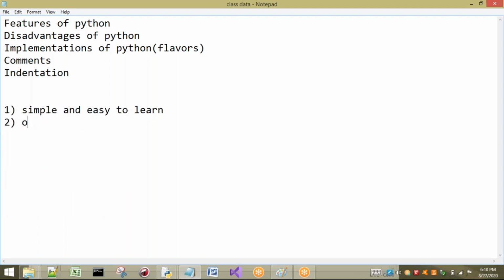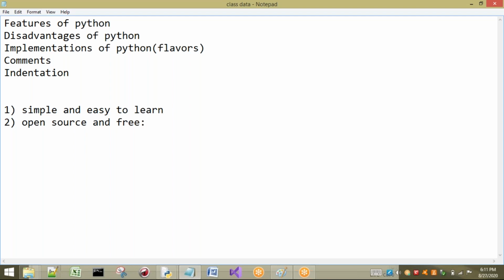it is open source. We can say it is open source and free. What is meant by open source, I will explain to you. Open source means if you want to do any new thing, it is open to all. Open source is nothing but open to all. If you want to create anything new in Python, we have the option to do that. So we can call it open source.